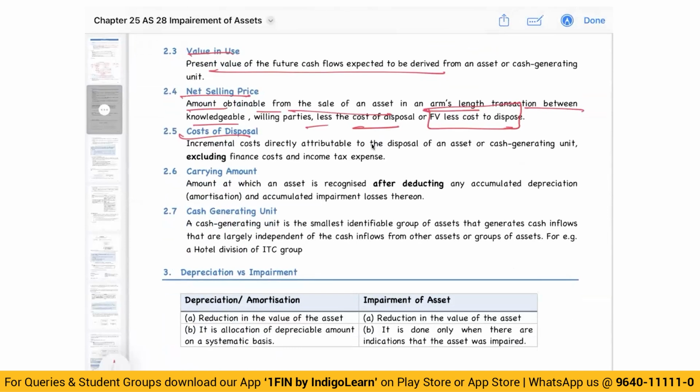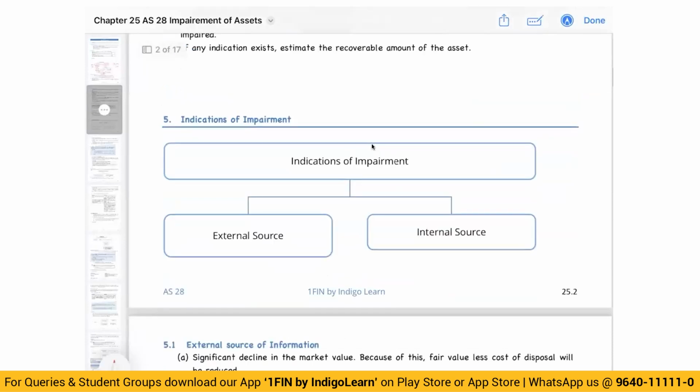So whenever we have a question on impairment, we will see what the carrying amount is. We will calculate what the recoverable amount is. Recoverable amount is the higher of net selling price and value in use. So comparing these two, we will see what the impairment loss is. Now, one more thing the standard requires is that you will not directly compute the impairment. First, you will see whether there are any indications of impairment.